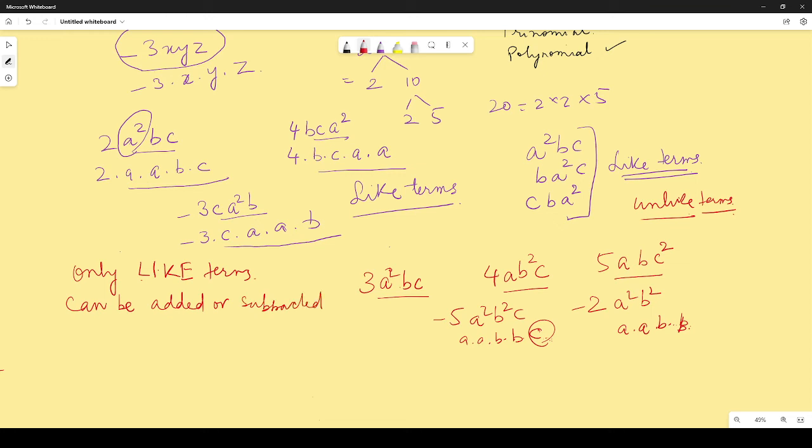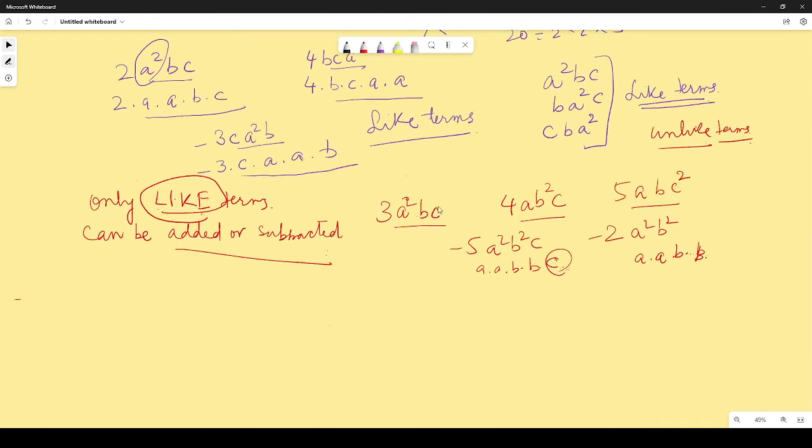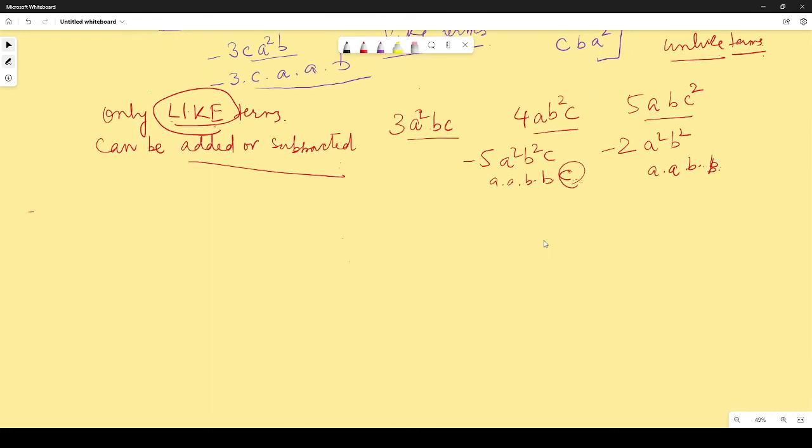For addition and subtraction, you need only like terms. Unlike terms can be multiplied or divided, but unlike terms cannot be added or subtracted. If they are unlike terms, you will leave it just like that. So let me give you an example and let us see how it works.